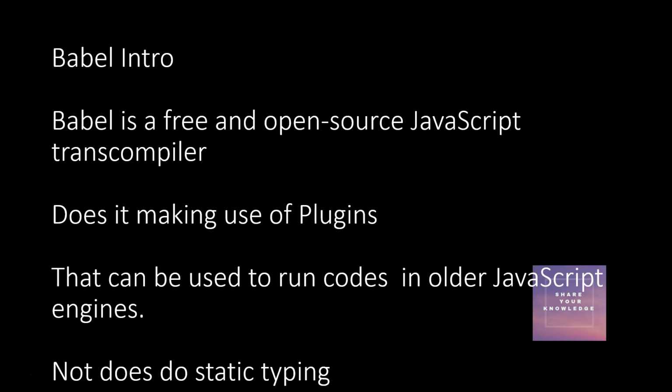And Babel can be compared with TypeScript. TypeScript, if you take, is also a transpiler, but TypeScript also does static typing. It checks for the type. That is, if you mention the variable as a number, you have to always give a number, else it will throw an error. So this is called static typing. This TypeScript does, but Babel does not do it. That is the difference between Babel and TypeScript.